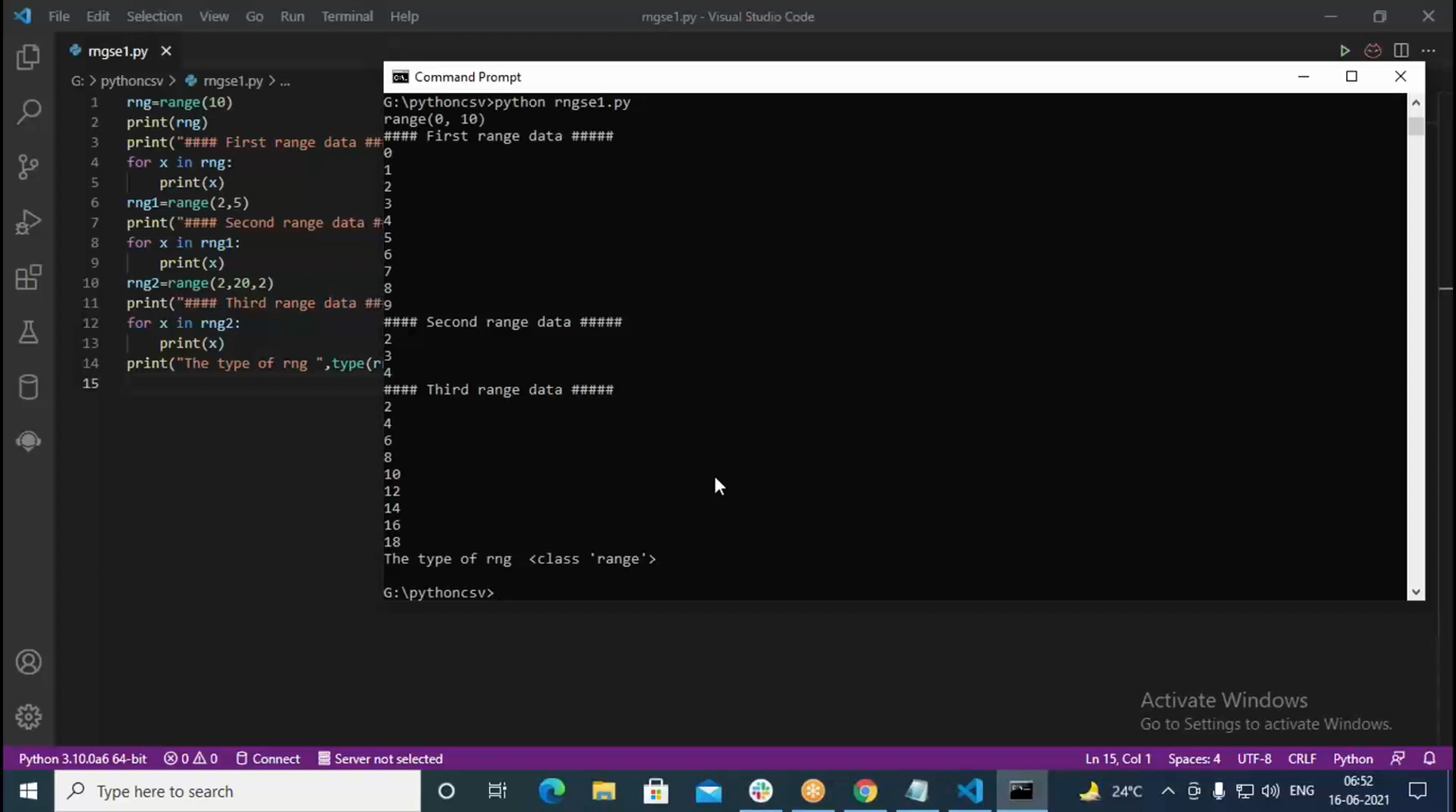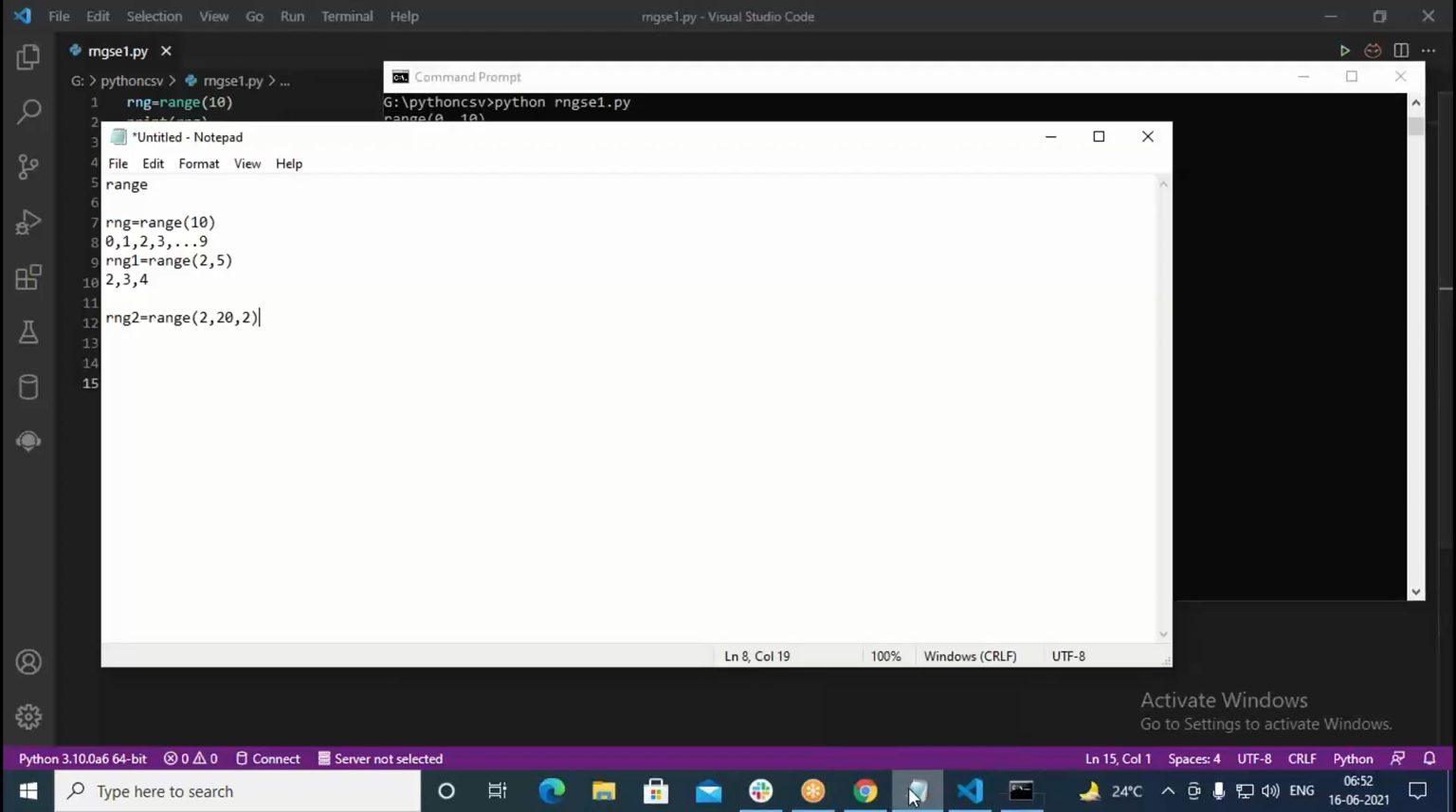The next one is we work with the date. Dates are also very, very important for us. In Python, we have a module called datetime. With the help of datetime, we can manage date and time. So this is very, very important.